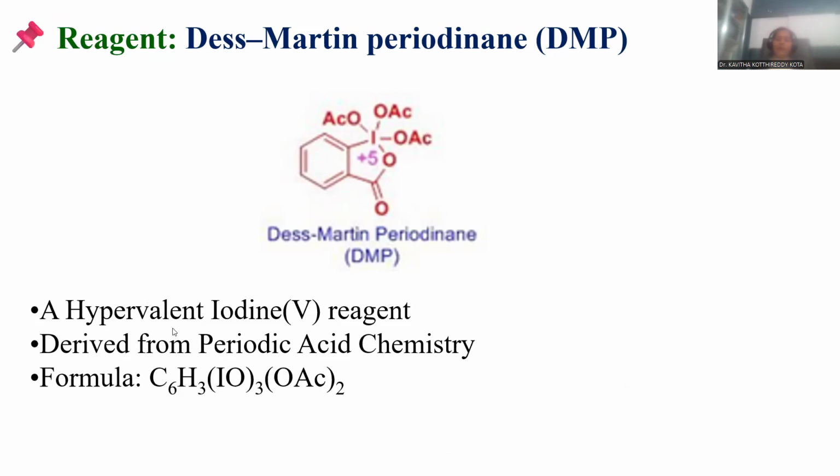So here iodine is taken in the +5 oxidation state in this reagent, and it works like an oxidizing agent derived from periodic acid chemistry.